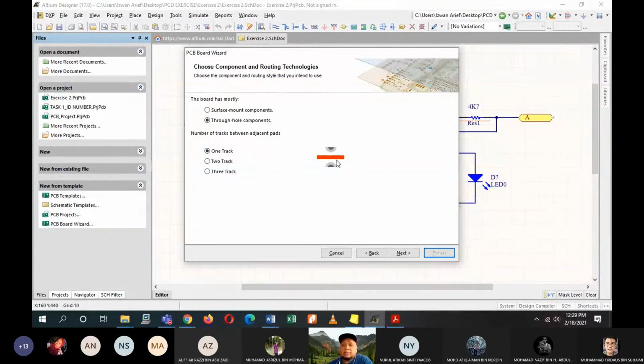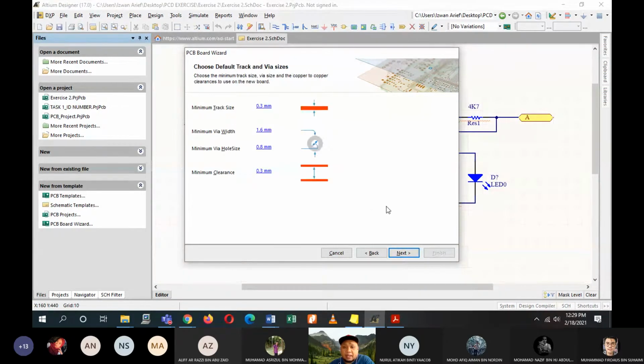Make sure between 2 pads only 1 track is allowed to be designed between them. You may design up to 3 here, but the tracks will be very small and errors normally happen easily. As for now, just stay on 1 track. Alright, the track and wire size, just let them be for now.